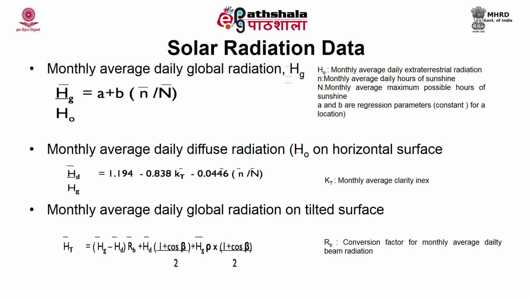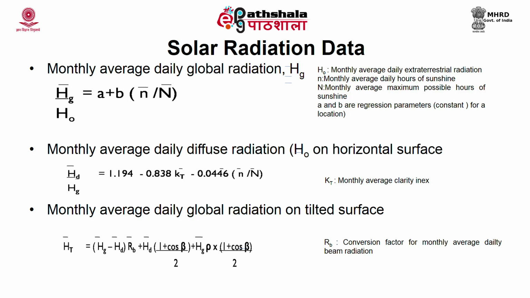So, the average daily global radiation Hg bar on horizontal surface depends on the monthly average of daily extraterrestrial radiation, that is H0 bar. According to the relation, Hg bar by H0 bar is equal to a plus b into n bar by capital N bar. Here n bar is the monthly average of sunshine hours per day at the location, and capital N bar is the monthly average of maximum possible hours per day at the location.